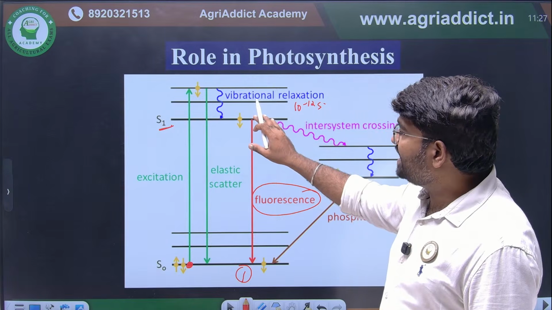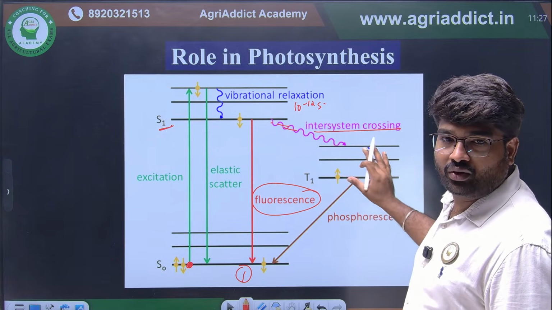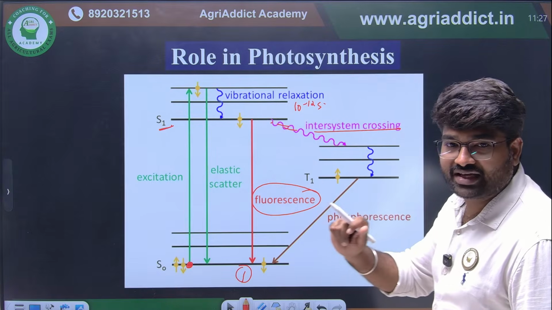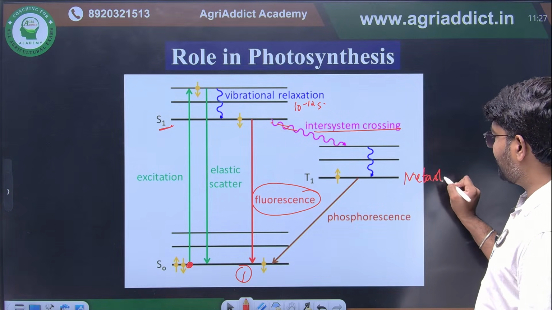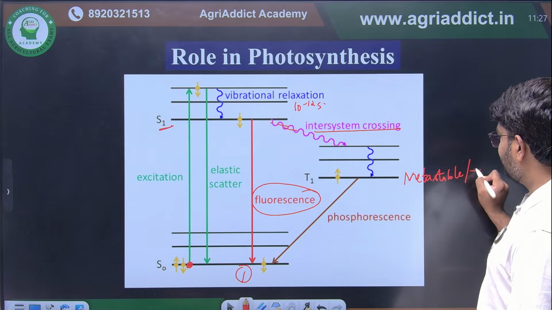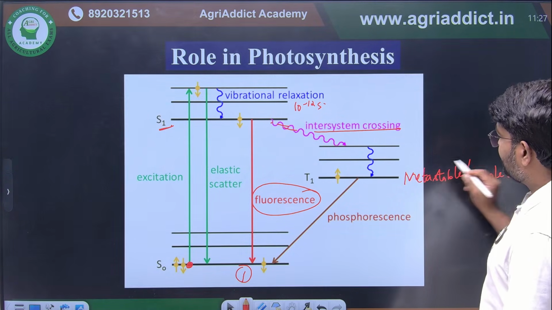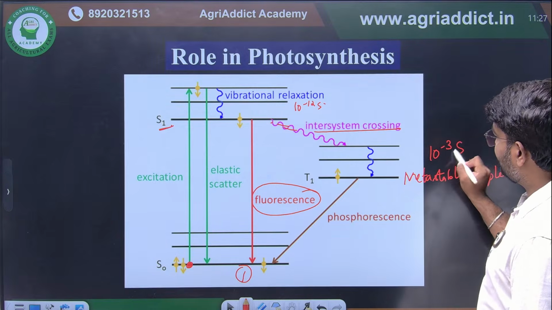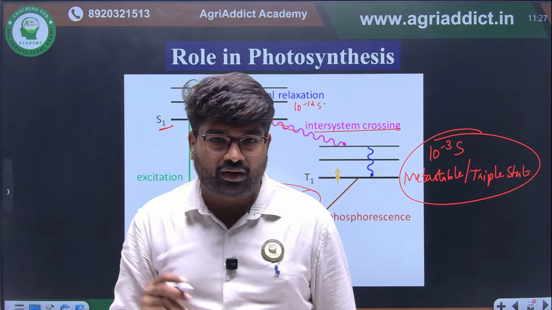If some of the energy is released as internal crossing over, it will come to another stage. This is known as metastable state. Metastable or triplet state. This is another important thing you have to remember. Triplet state is 10 power minus 3 second. This is very important.